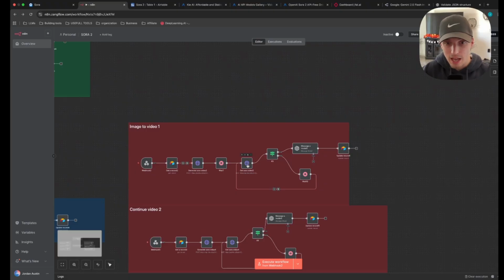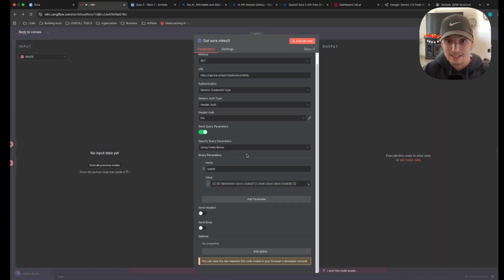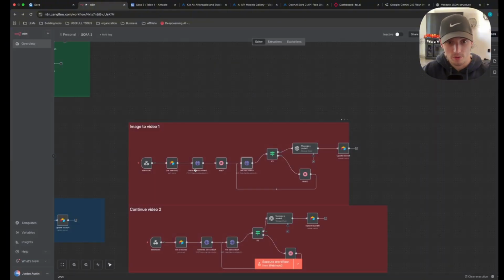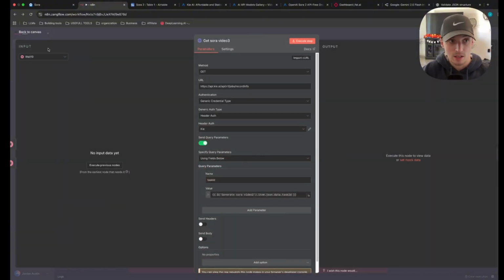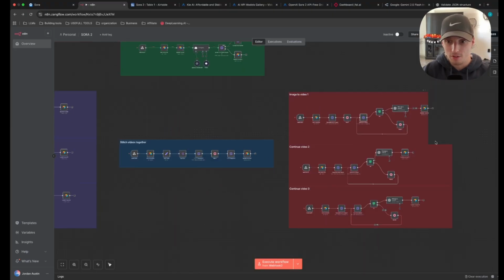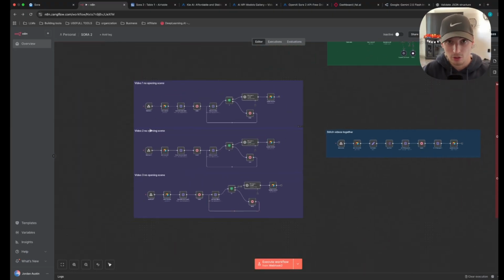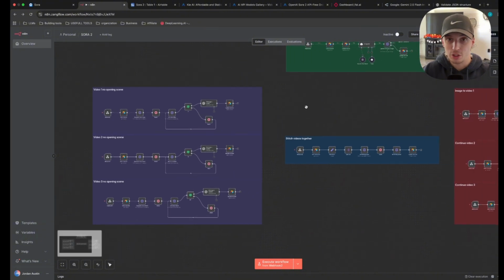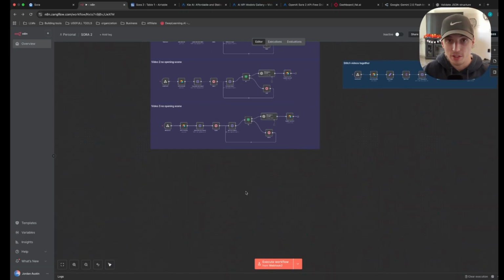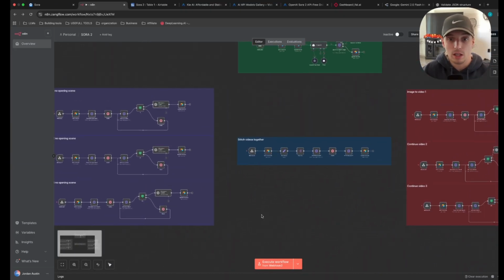Literally do the exact same thing over here. It is the exact same thing. The only thing that changed obviously is generate Sora video 2, because if you see the node from the previous one, it's generate Sora video 2. The exact same thing. And if you could have guessed it, it's the exact same thing for all of these workflows. Literally all of them. I'll show you the only thing that changes between them. So if you wanted to make 10 videos, you literally just keep duplicating the nodes, changing a couple things around, and now you have unlimited workflows for making videos and stitching them together.